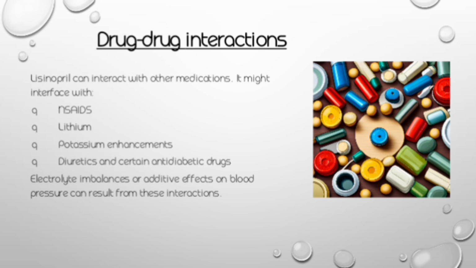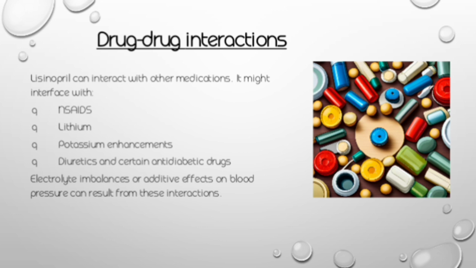One of the important drug interactions is observed with the NSAIDs, which are the non-steroidal anti-inflammatory drugs. Many of the NSAIDs can produce renal failure because they decrease the glomerular filtration rate. So here lisinopril can also increase the renal failure. Whenever the NSAIDs are given along with lisinopril for a longer period, they can produce severe renal failure.